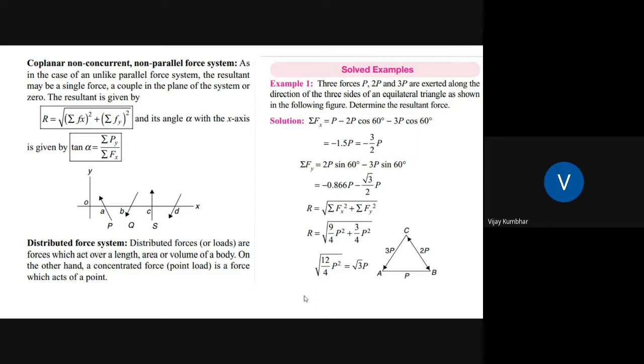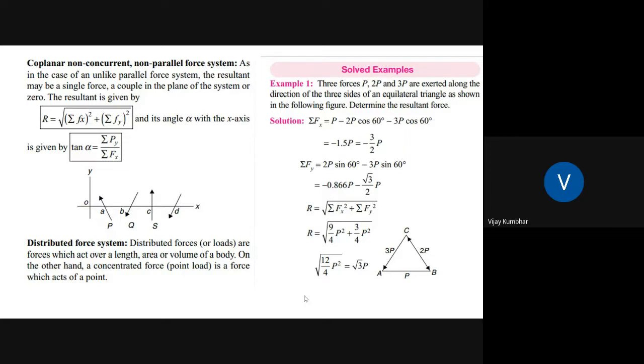Simply resolve these forces with the notation you followed, and calculate the value of summation Fx as well as summation Fy. You can see in this diagram, summation Fx is equal to P minus 2P cos 60 degrees minus 3P cos 60 degrees.